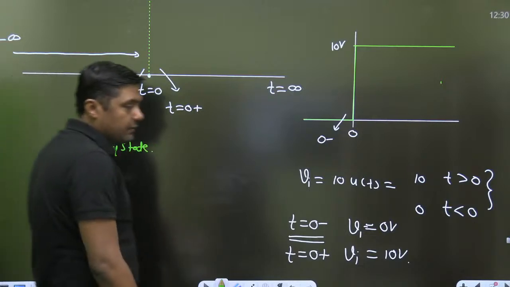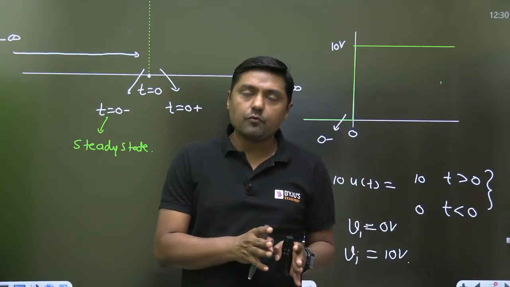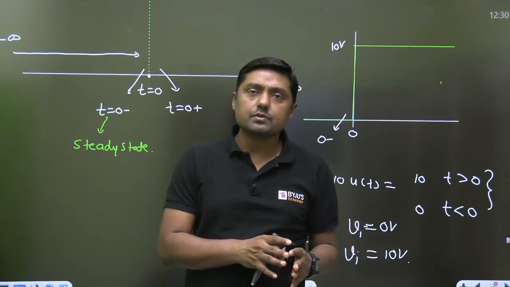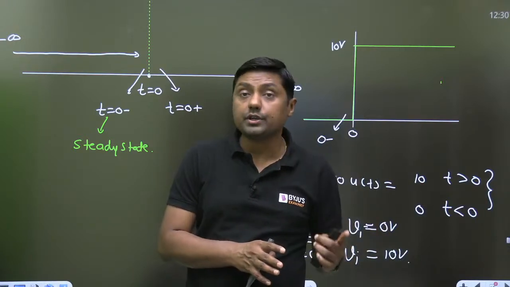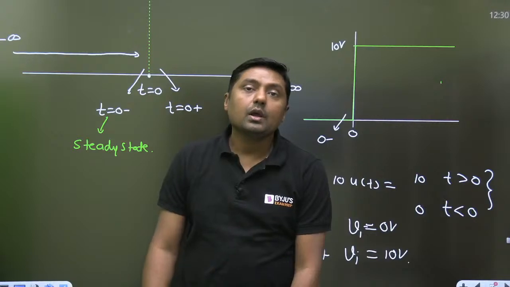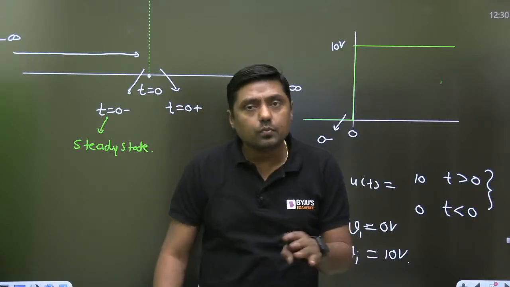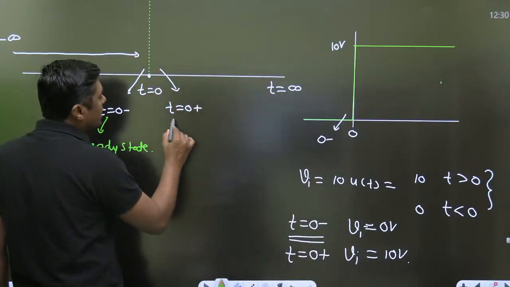Steady state. Now, I am changing the position of the switch. When I change the position of the switch from 0 negative to 0 positive, the initial state will start from 0 positive. So this point is called initial state.